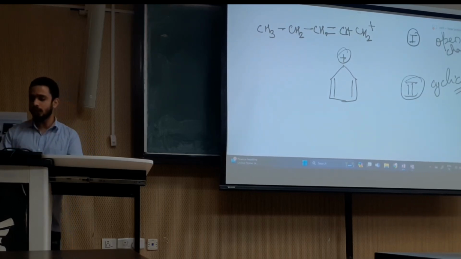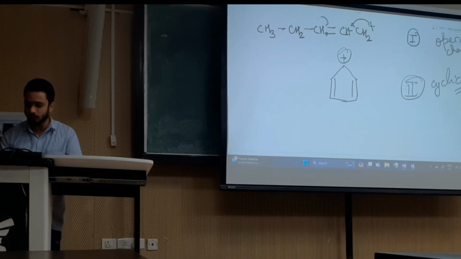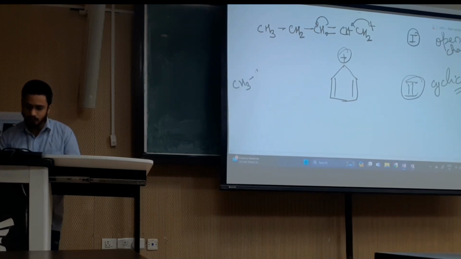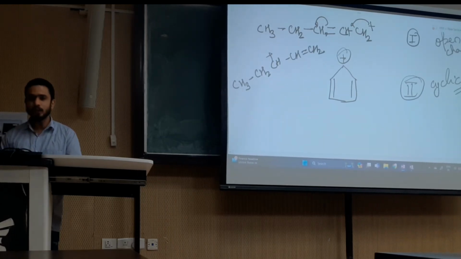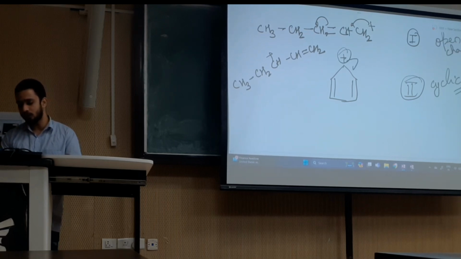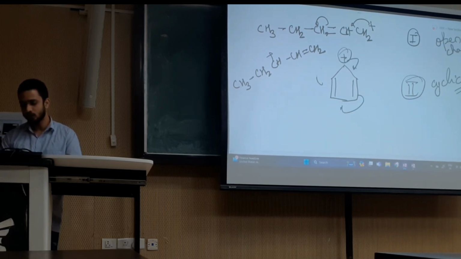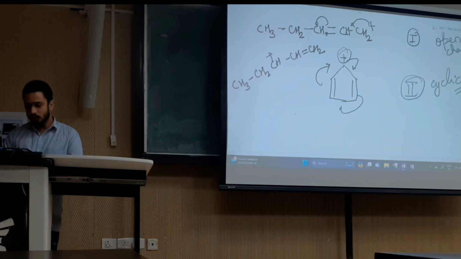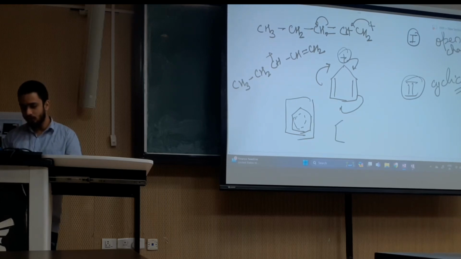As you can see here, the positive charge will do the resonance like this, and the compound will be formed like this: CH3 CH2 CH plus CH double bond CH2. In the second organic compound, when it does the resonance, the whole positive charge is delocalized over the whole organic compound, so the structures will be like this.